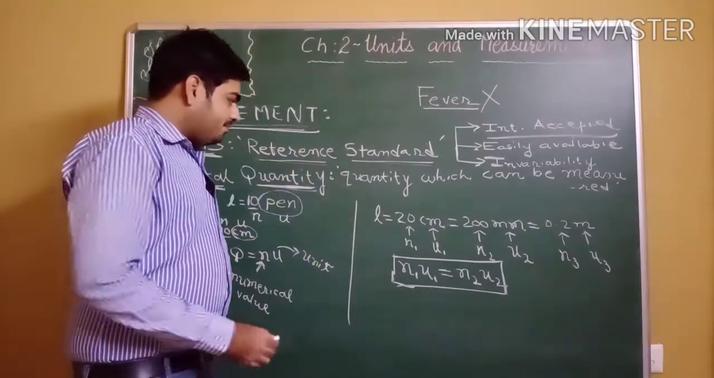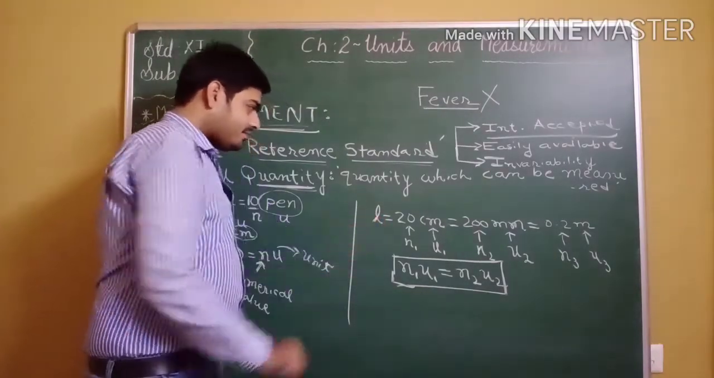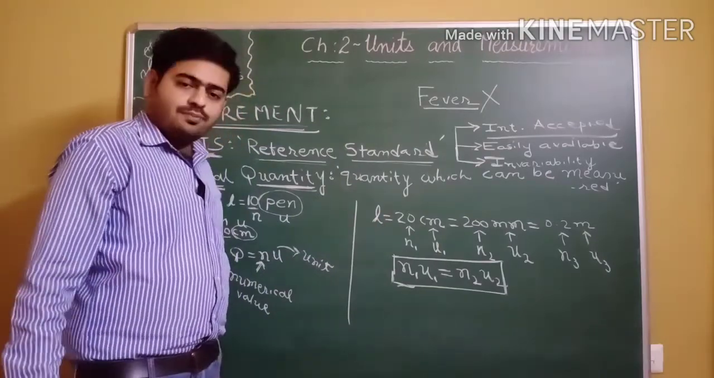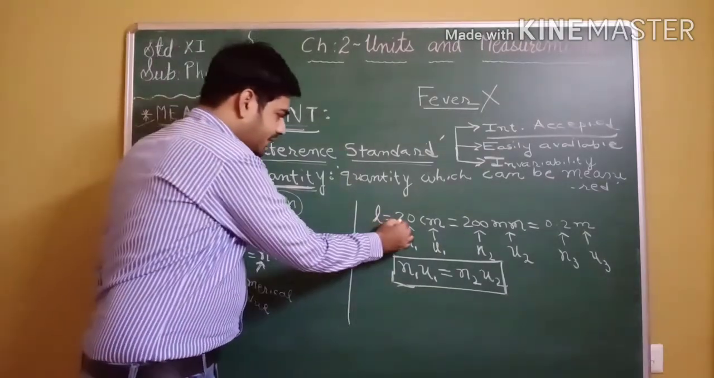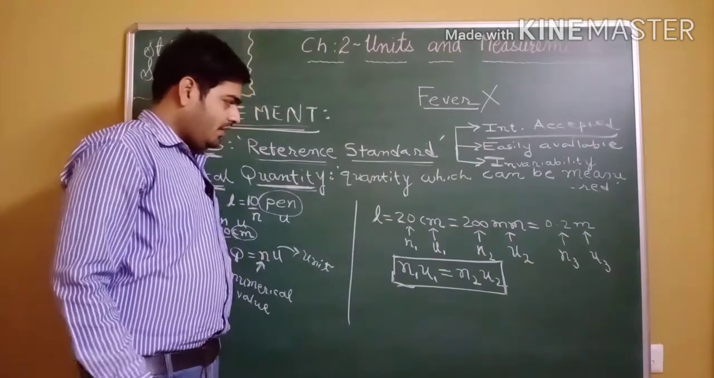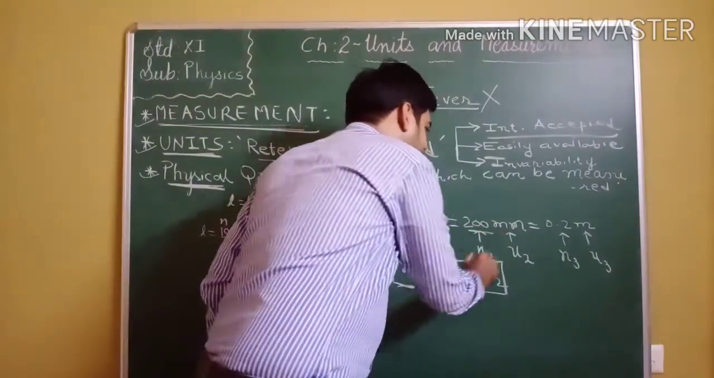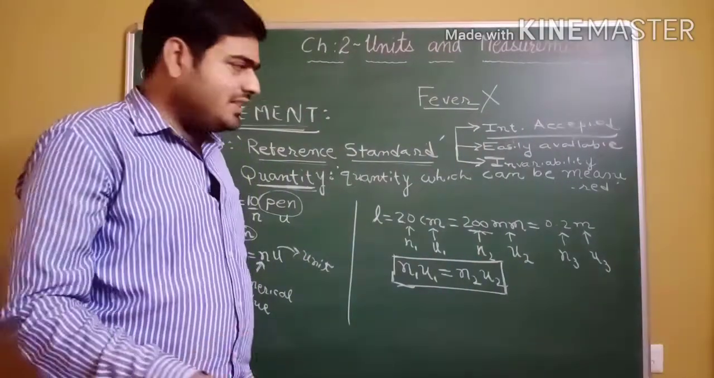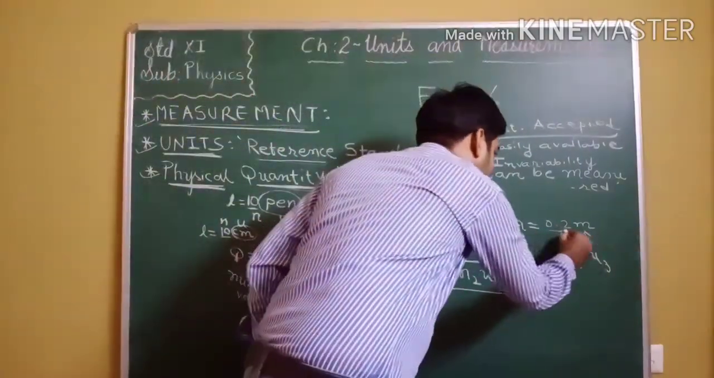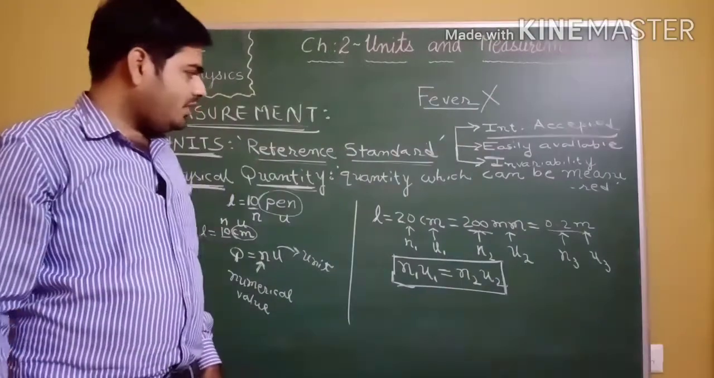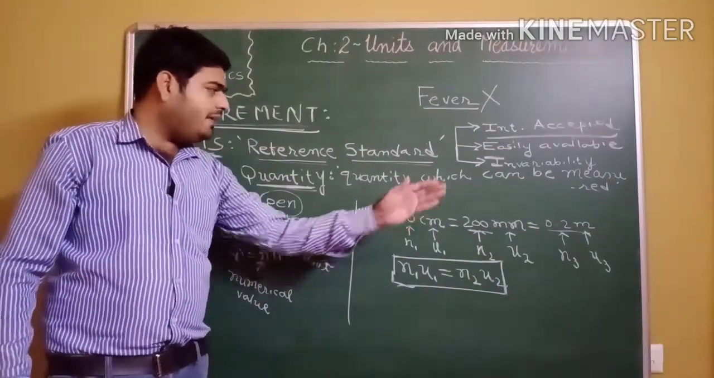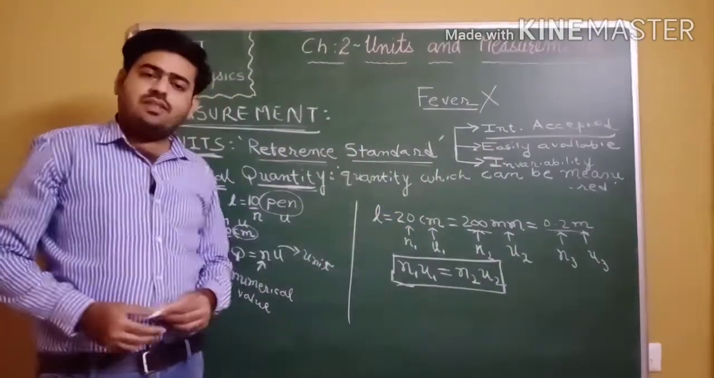Now for example, if the length of any object is 20 centimeter, in millimeter that length will be 200 millimeter. If I convert this length in meter, then that length will be 0.2 meter. So here you can see for different units the numerical value is different.